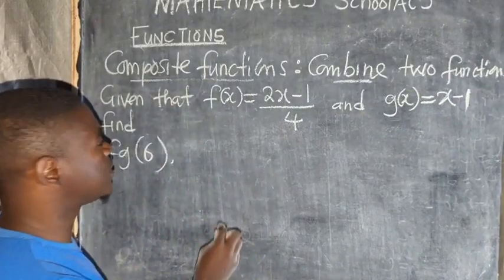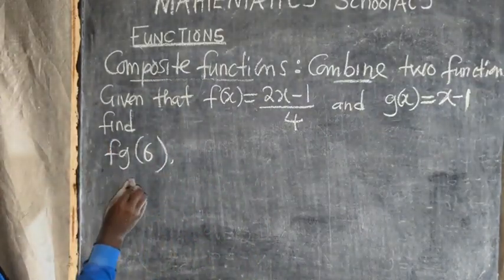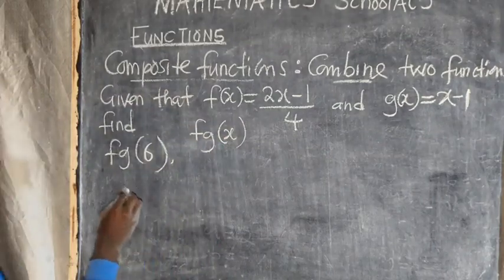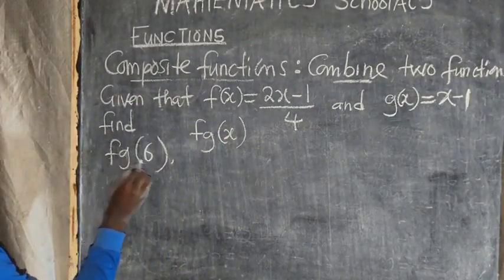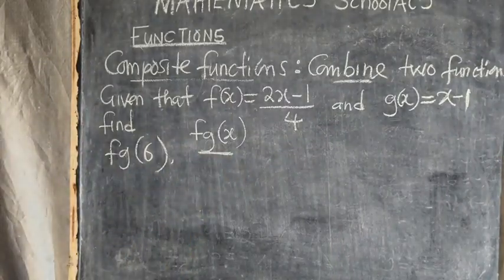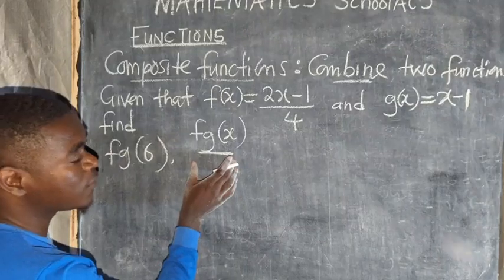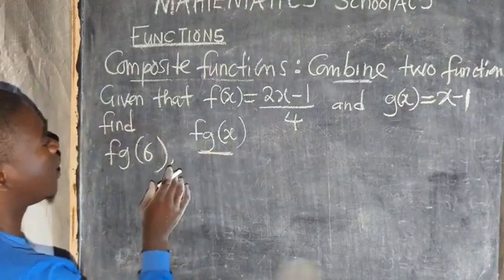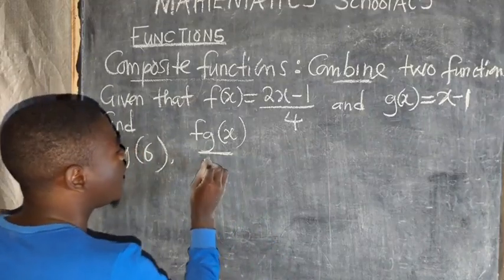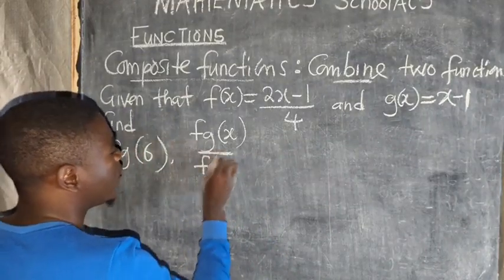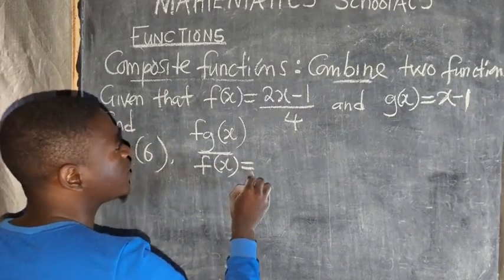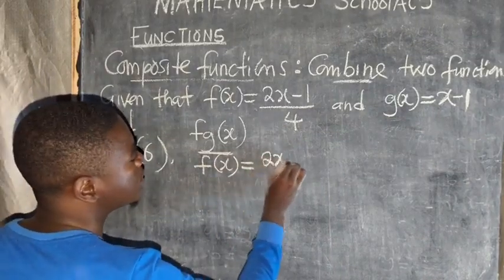So now, this is what we are going to do. First thing, we need to find the function fg of x, because before we find fg of 6, we need to have this function. So I start with the function f of x, which is equal to 2x minus 1